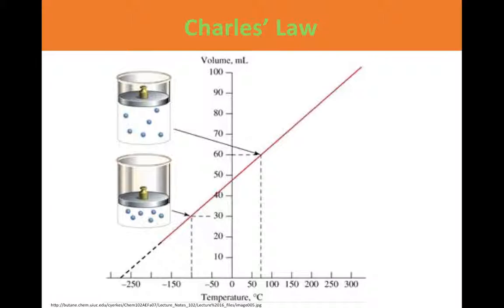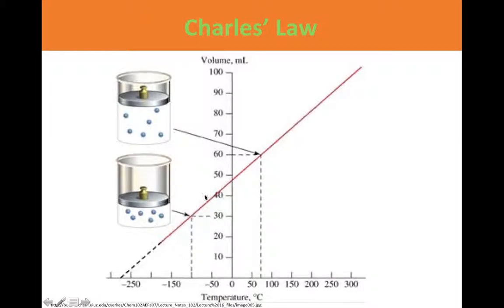Here's a graphical representation. This is the volume of the gas. As temperature decreases, the volume of the gas also decreases with the same amount of pressure. This little object here is a little weight indicating the same amount of pressure on both of these.